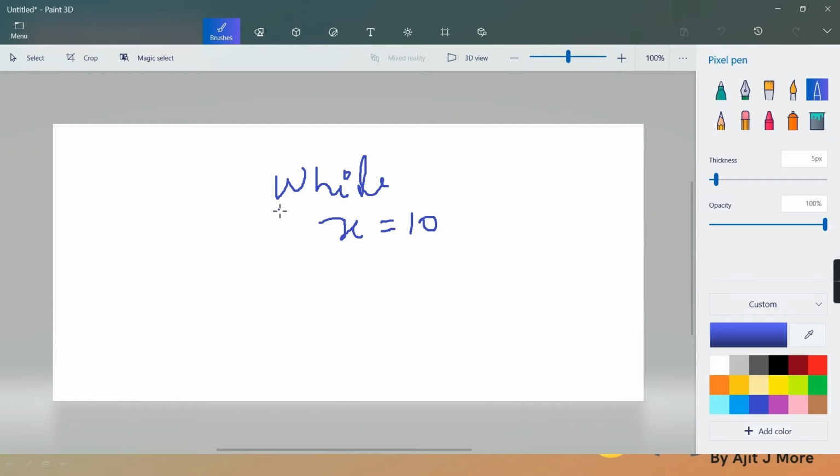Now my question is, if you define this variable within a while body, I'm assigning 10 to x for the first time. Before this it was not there. So when you assign 10 to x in this while body, it is not that its scope is only till the while. After the while loop also it is alive. Why? Because Python doesn't have a block level scope.